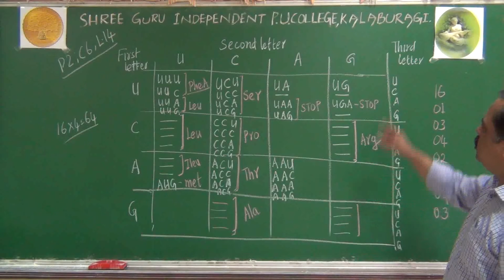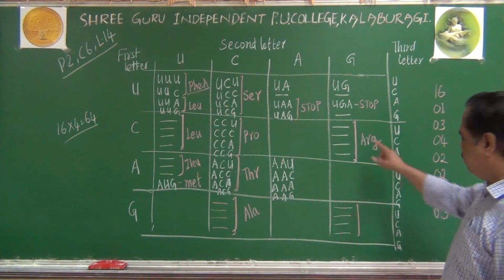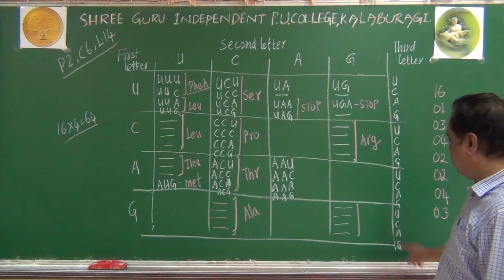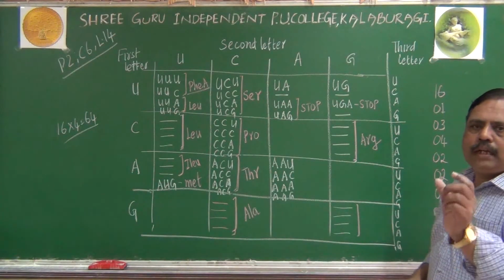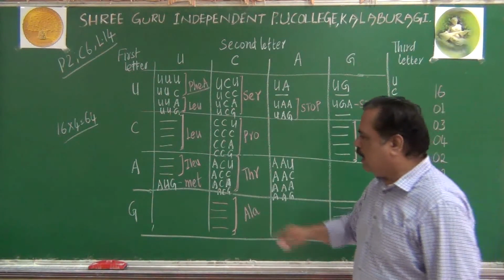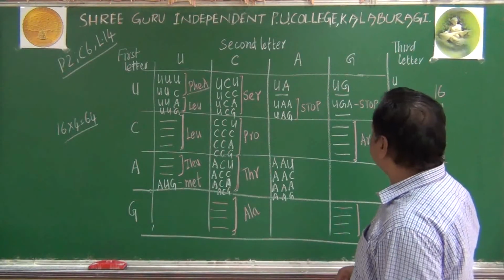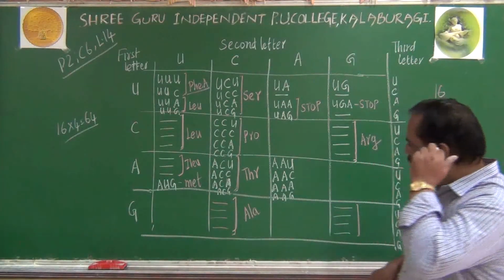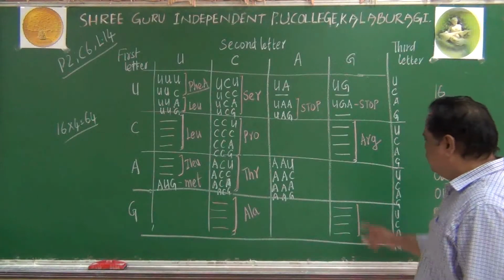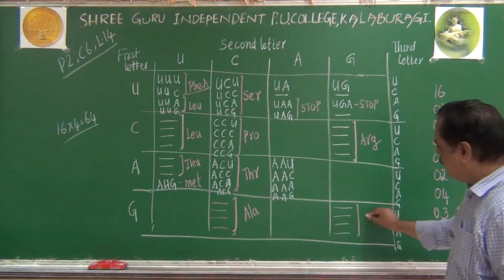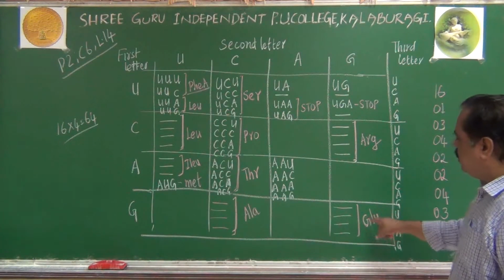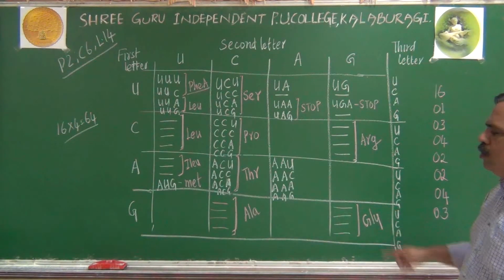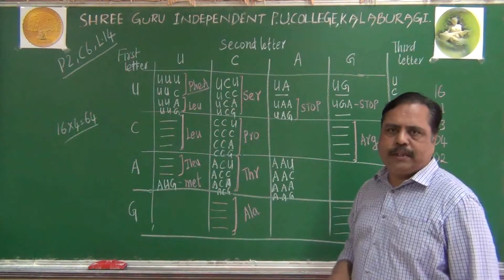GGU, GGC and GGA, like that, GGG, like that. These things, they are coding for glycine. Of course, here alanine, I told you, GUG and GAG, valine. This is glycine amino acid. You have to remember. Check your textbook and see where it is coding for glycine actually.